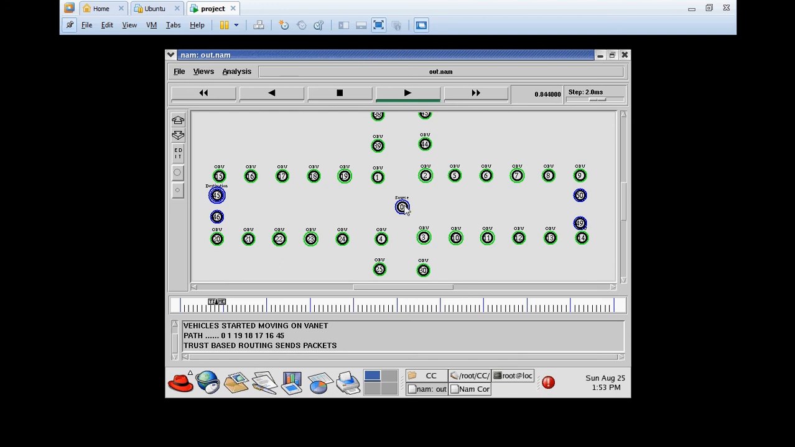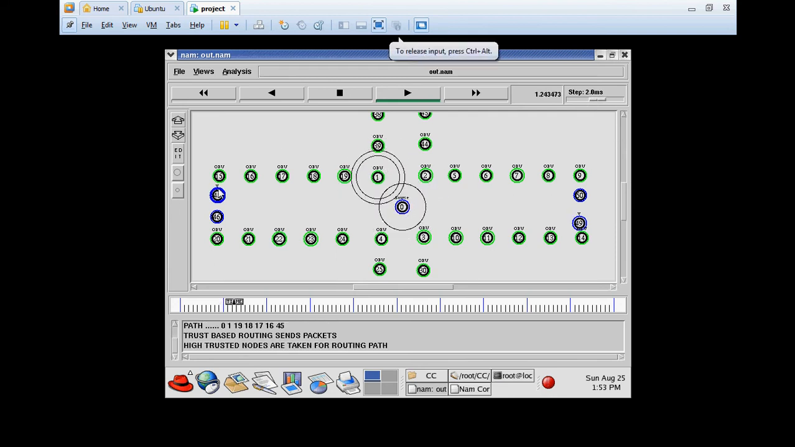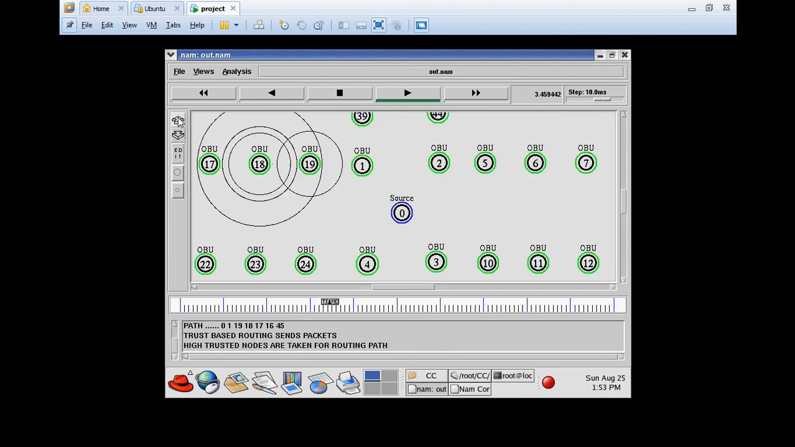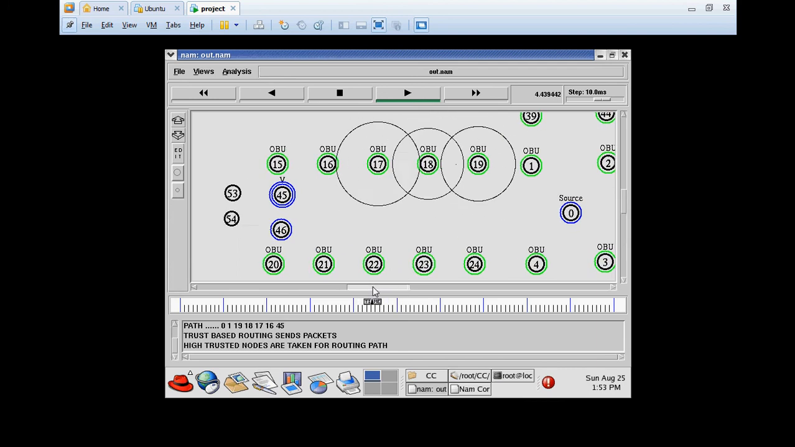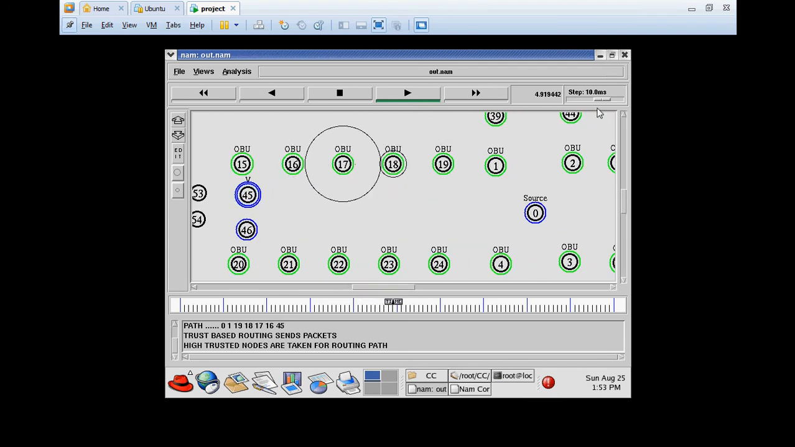So now the source node is passing the packet to the destination node 45, vehicle number 45, through 1, 19, 18, 17, 16 via 45. So the route is created. We can see the packet transmission, and the vehicle nodes are moving, and the vehicle is also moving here. The packet will be transmitted to the destination.